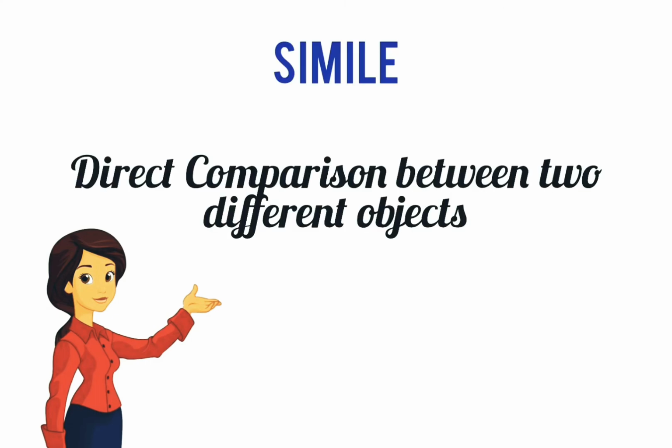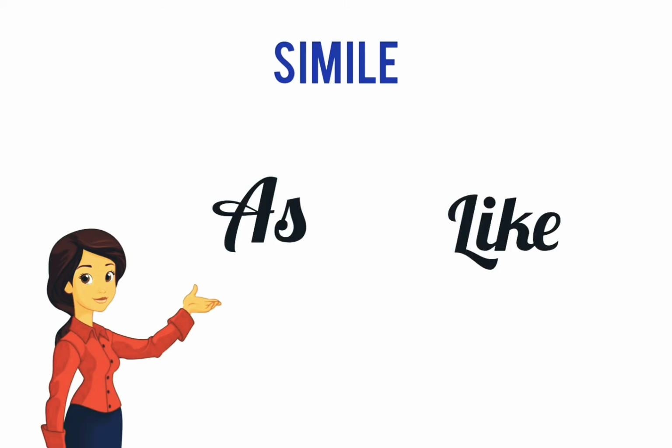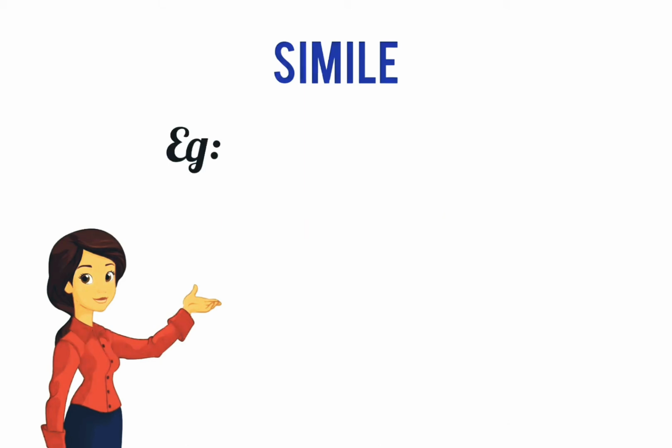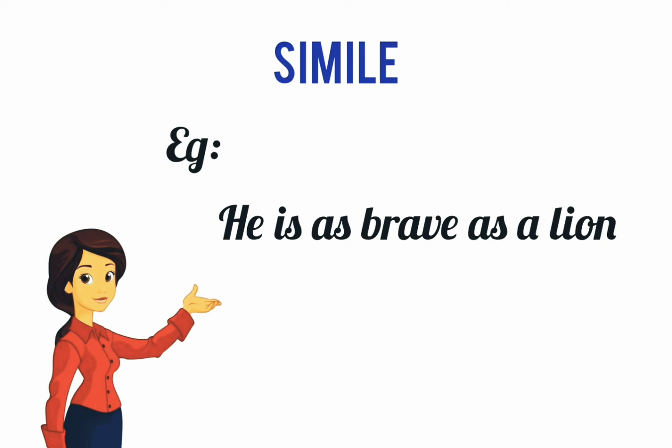Simile is used for the direct comparison between two different objects. As and like are most commonly used in simile. For example, he is as brave as a lion. Here, his bravery is compared to the bravery of a lion by using the word as.